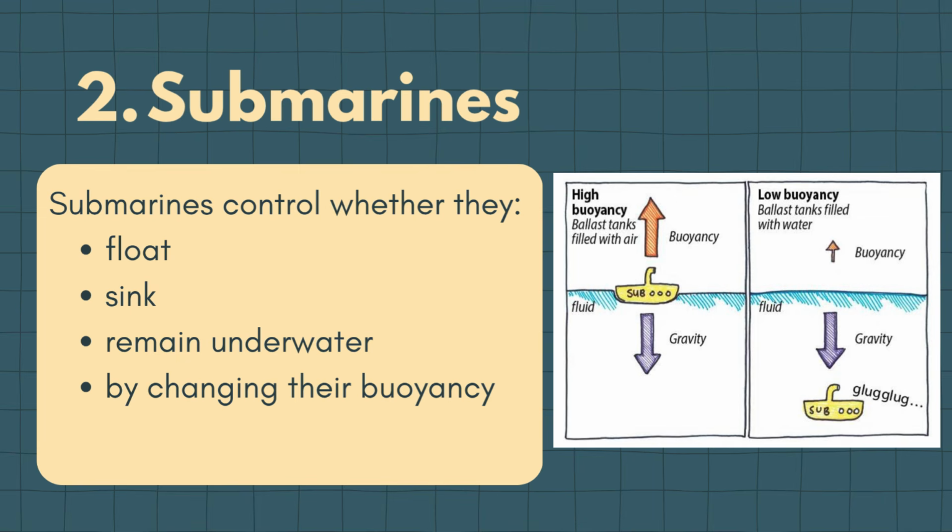The submarine has a ballast tank that can take in or release water. So, when its buoyancy changes, its position in the water changes as well. Once again, what principle helps explain this? If your answer is Archimedes' principle, you are correct. So remember, submarine is equivalent to controlled buoyancy.